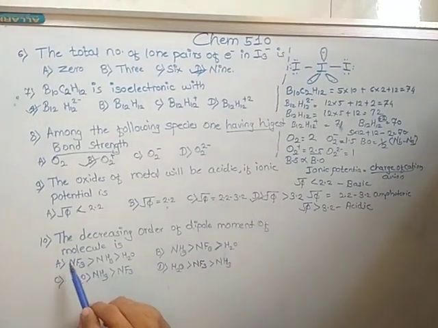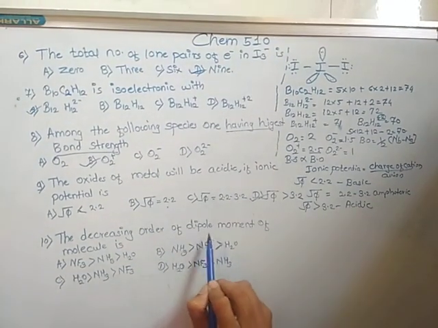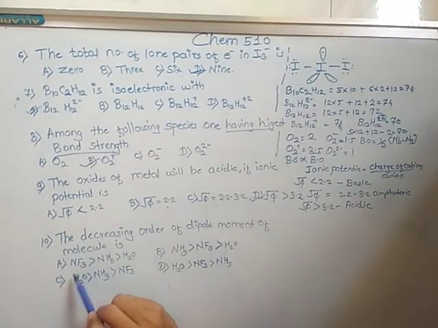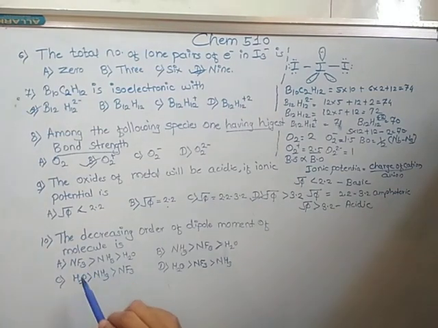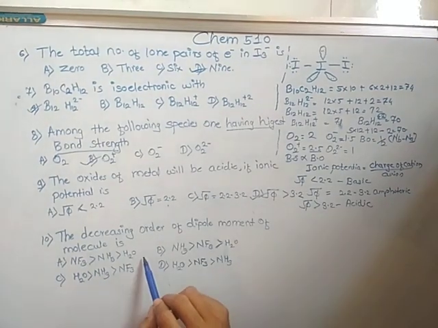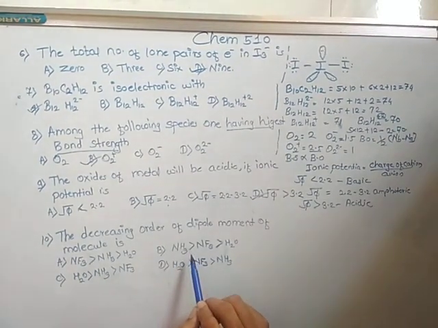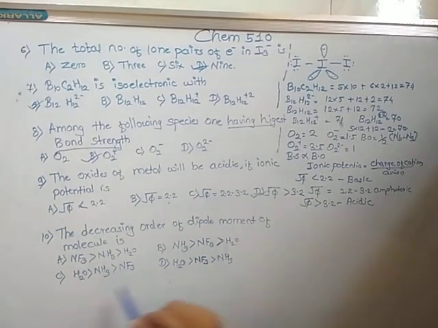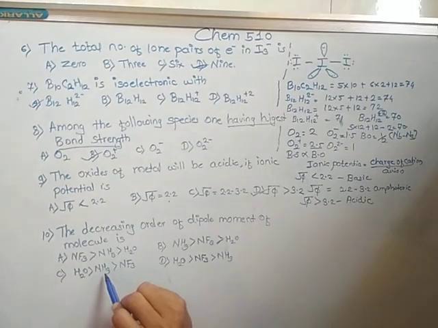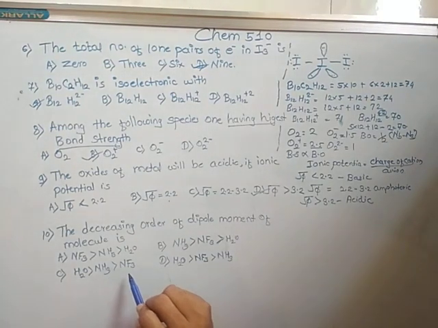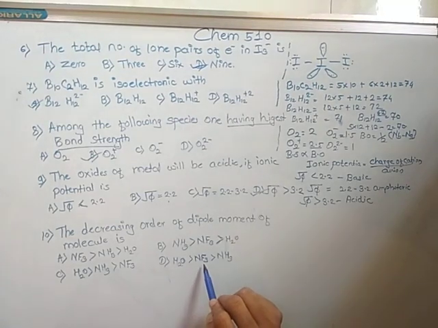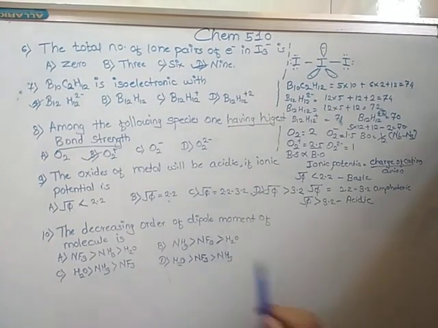10th, the decreasing order of dipole moment of molecules is: option A, NF3 is greater than NH3 is greater than H2O. B, NH3 is greater than NF3 is greater than H2O. C, H2O is greater than NH3 is greater than NF3, and D, H2O is greater than NF3 is greater than NH3.